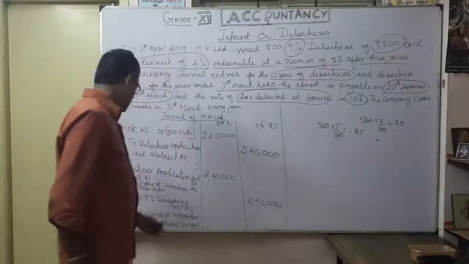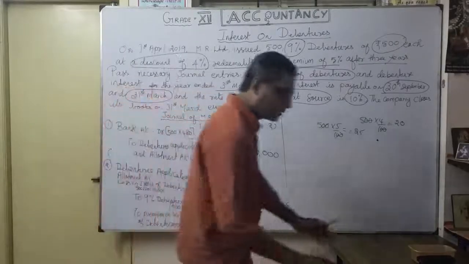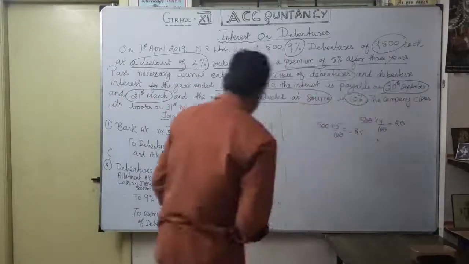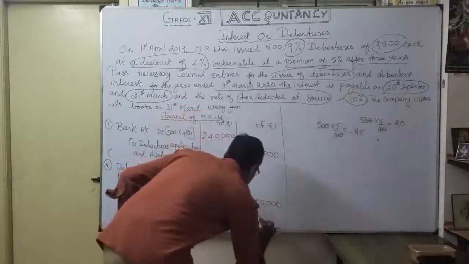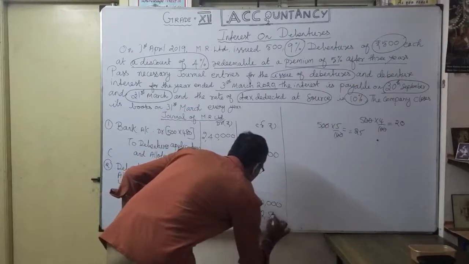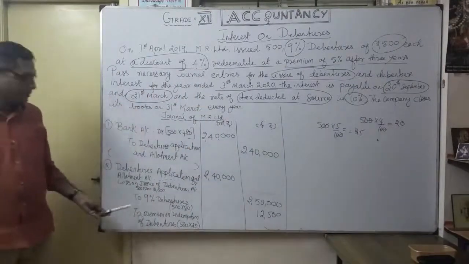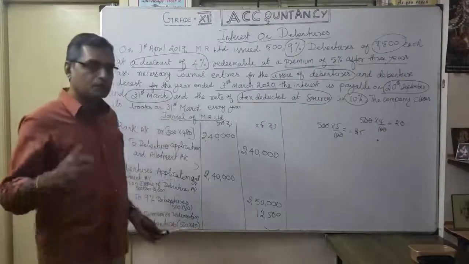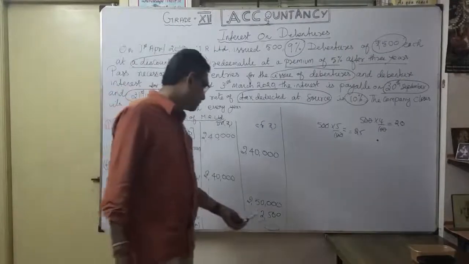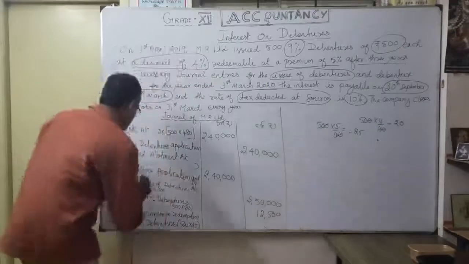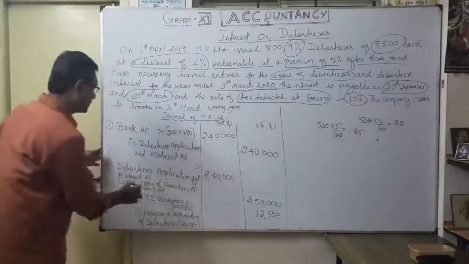Premium on redemption of debentures, how much? 12,500, am I right? 12,500. Because of redemption, you are going to issue, premium on redemption of debentures. So the company is losing 12,500. Now, what is the exact loss on issue of debentures?